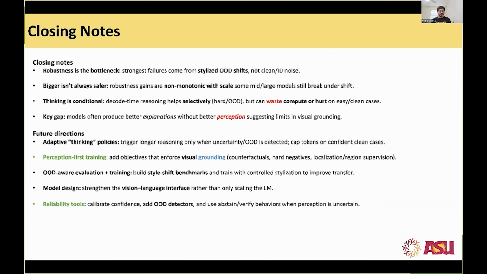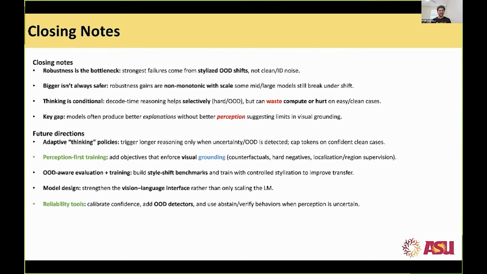We can also see that thinking is again conditional. It's not guaranteed that any thinking trace will scale it further, or that it will lead to better understanding of the images. So that is one of the key gaps, and models should produce better explanations. It should be perception first, it should answer, it should look back and forth.